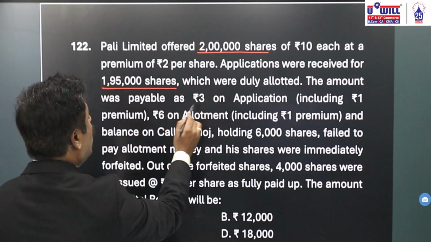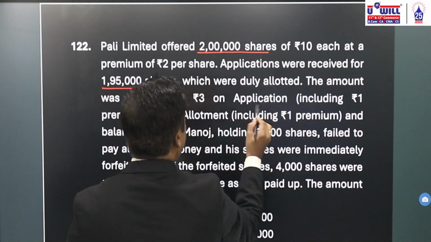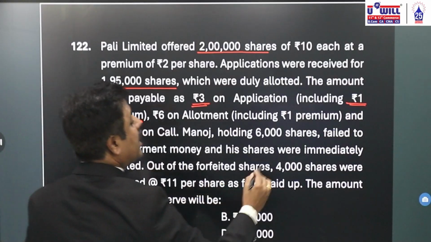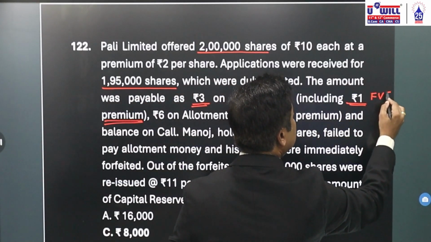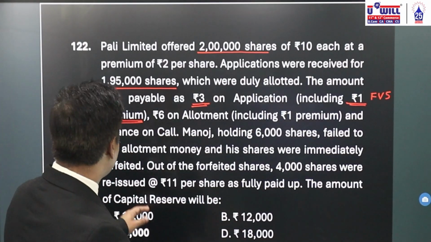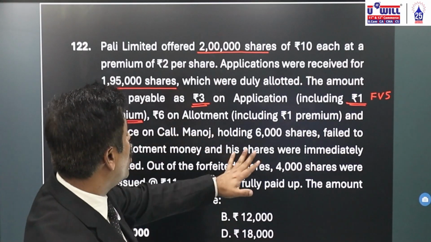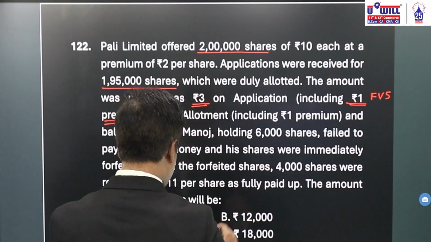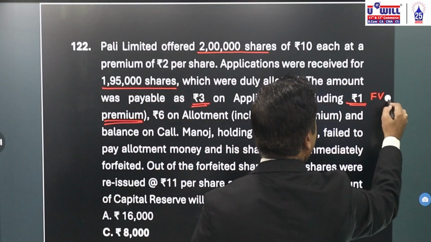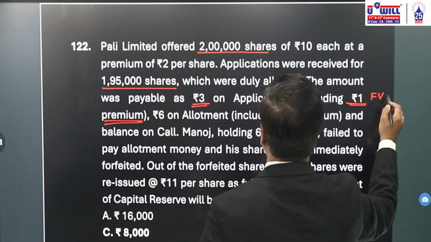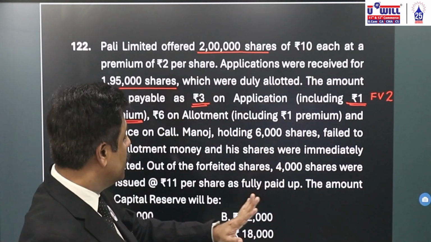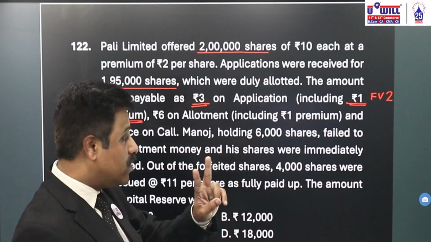The amount payable was rupees 3 on application, out of this 3 rupees, 1 rupee is of premium. So can I say face value will be remaining 5 rupees? Since 1 rupee is of premium, face value will be remaining... I'm sorry, not 5. 2 rupees, sorry. Out of 3, 1 is premium, so 3 minus 1, amount towards the face value of application will be 2 rupees.